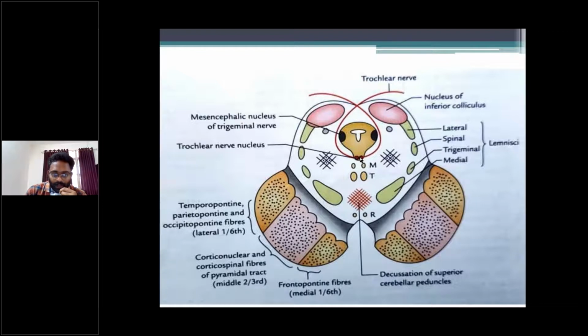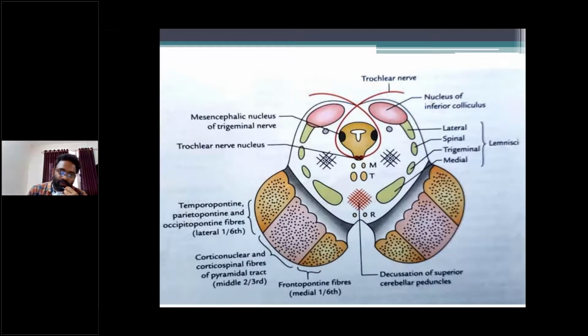Trochlear nerve arises from the trochlear nerve nucleus, passing on each side of the gray matter, and appears on the dorsal aspect, decussates in the superior medullary velum, and finally appears on the lateral aspect of the midbrain, lateral to the crus cerebri, and enters the lateral wall of the cavernous sinus and supplies the superior oblique. All of you know lateral rectus is supplied by the abducent nerve.